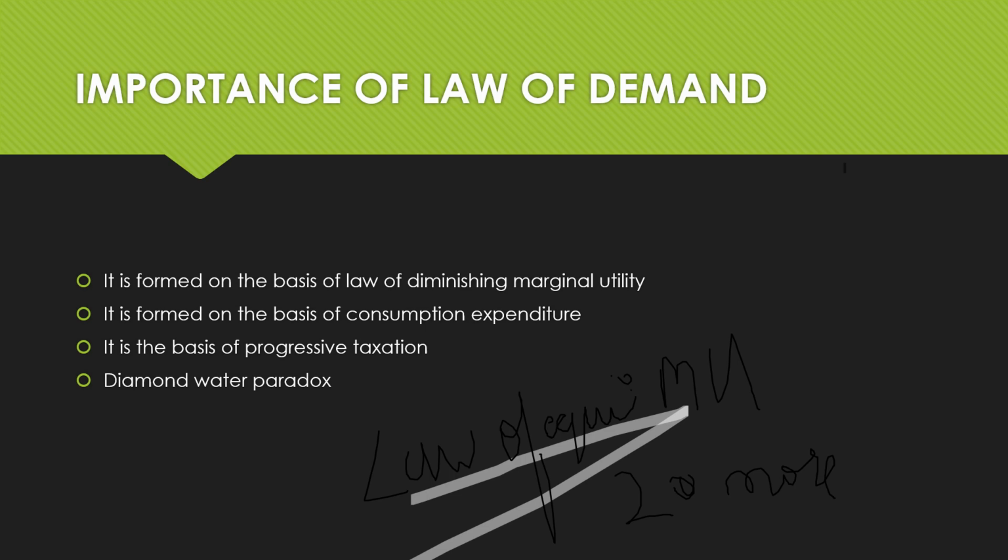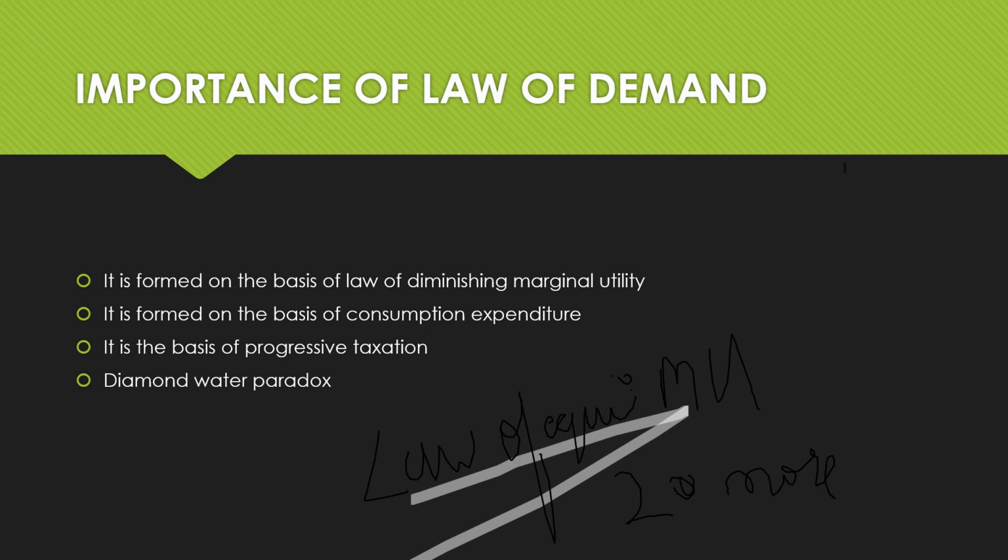Okay, so now let's go back to this point. The law of demand and the law of equi-marginal utility, both of these laws are suggesting that when you're having an income, you should not spend it on one item. Instead, you should spend it on various items. You should have a lot of purchases. What's actually being suggested here is how the consumer should spend his income on the purchase of various commodities.